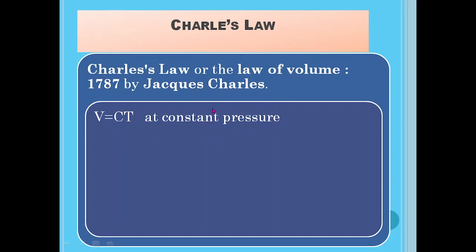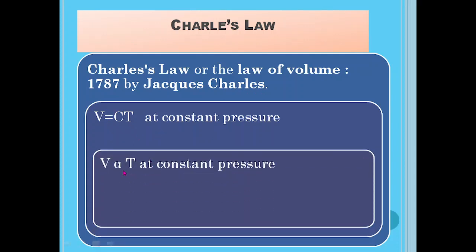That means at a constant pressure, how volume changes according to temperature is stated by Charles. According to this law, the volume is directly proportional to temperature at a constant pressure. That means if temperature increases, volume also increases. If temperature decreases, volume also decreases. That is Charles' law.